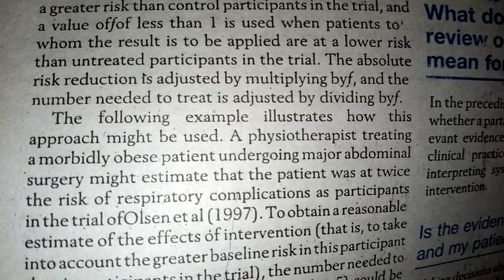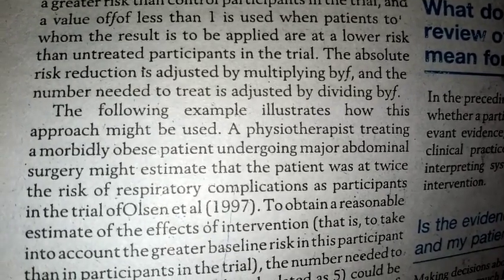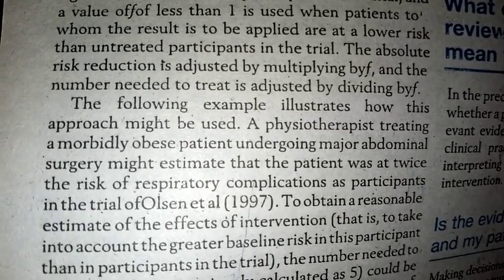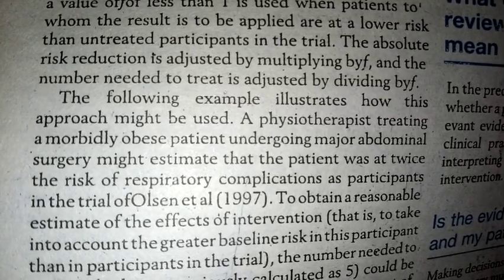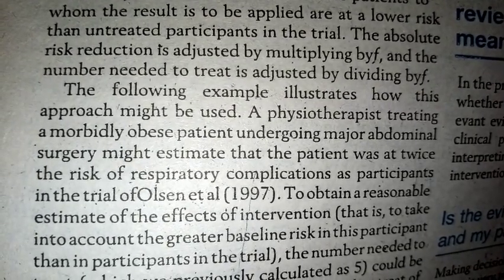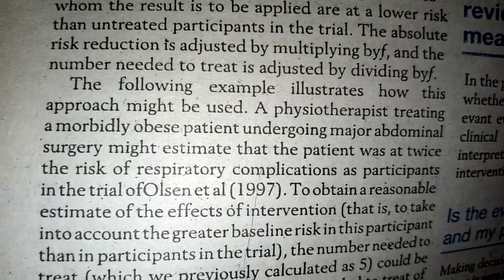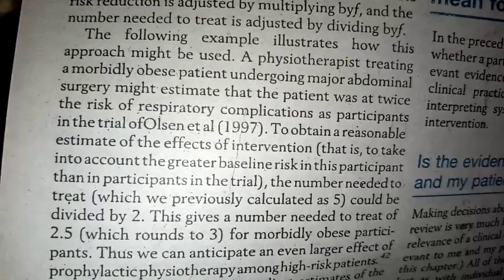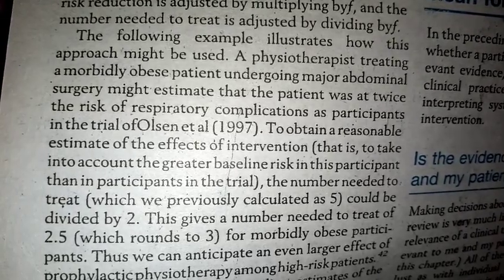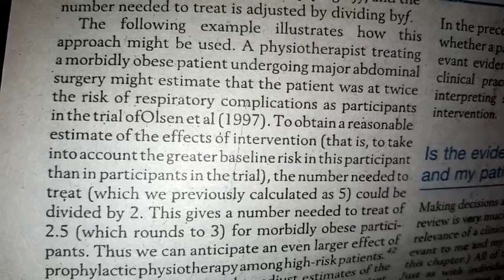The following example illustrates how this approach might be used. A physiotherapist treating a morbidly obese patient undergoing major abdominal surgery might estimate that the patient was at twice the risk of respiratory complications as the participants in the trial of Olsen et al. in 1997. To obtain a reasonable estimate of the effect of this, it is necessary to take into account the greater baseline risk in the patient than in the participants in the trial.